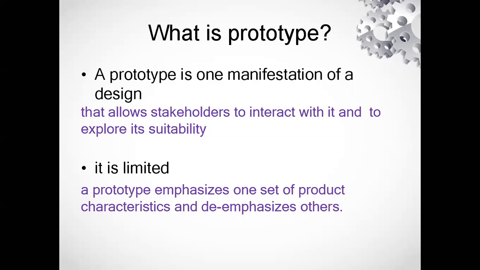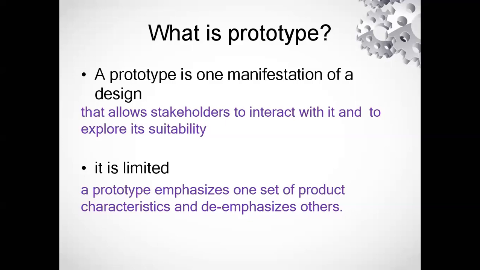Then what does it do? It allows stakeholders. Now don't go for stakeholders; for this instance, consider it as a customer. That allows customers to interact with it and to explore its suitability. So what does this definition tell us? Two parts are there.